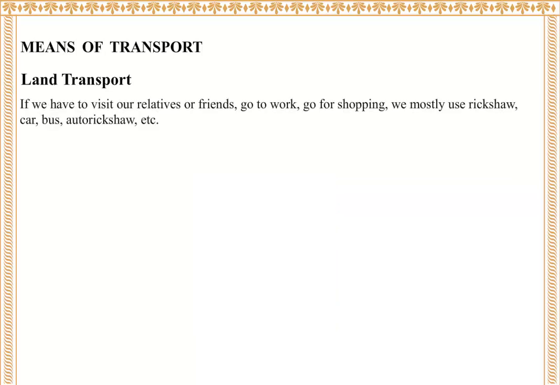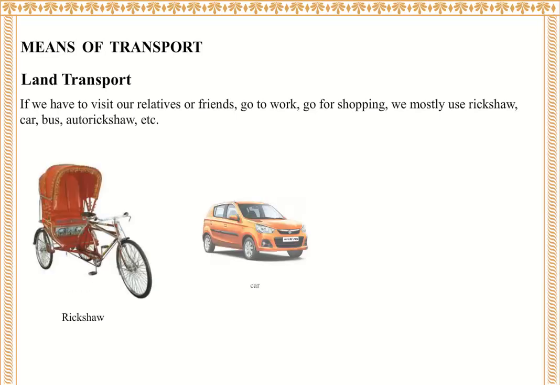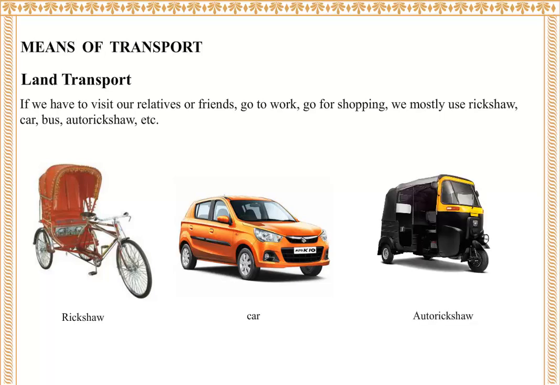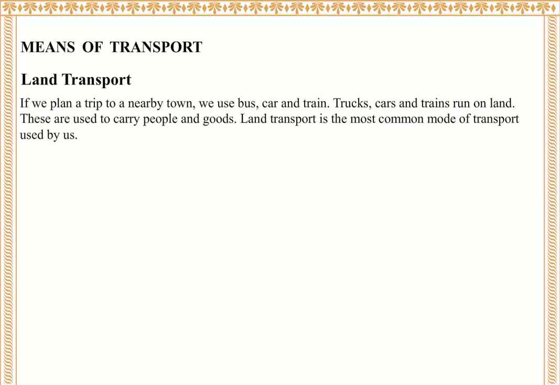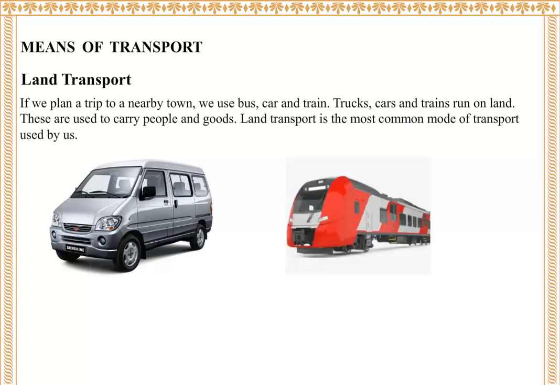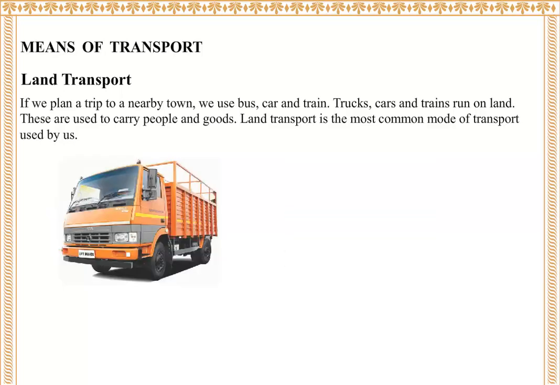If we have to visit our relatives or friends, go to work, go for shopping, we mostly use rickshaw, car, bus, auto rickshaw, etc. If we plan a trip to a nearby town, we use bus, car, and train. Trucks, cars, and trains run on land. These are used to carry people and goods. Land transport is the most common mode of transport used by us.